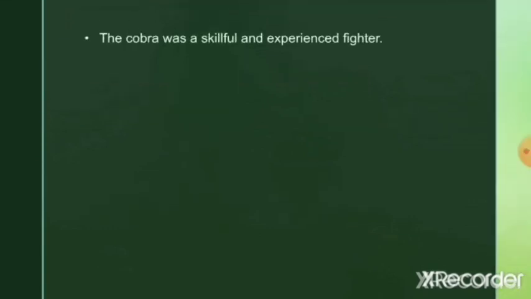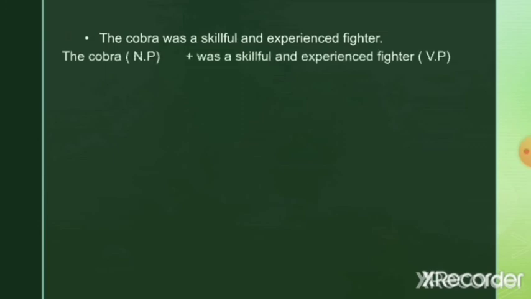Now look at the next sentence. The cobra was a skillful and experienced fighter. What are they talking about? Cobra. So put all the words that come before cobra along with cobra in the noun phrase and the remaining part in the verb phrase. So the cobra is a noun phrase and the remaining part of the sentence, was a skillful and experienced fighter, is the verb phrase. Now how will you further divide the noun phrase here? It is very easy. The is an article and cobra is the noun.